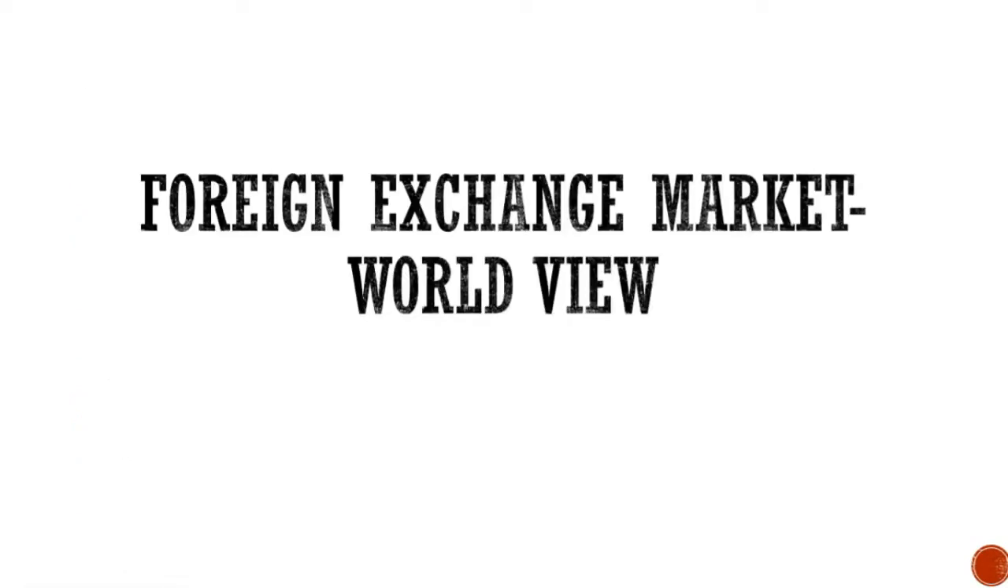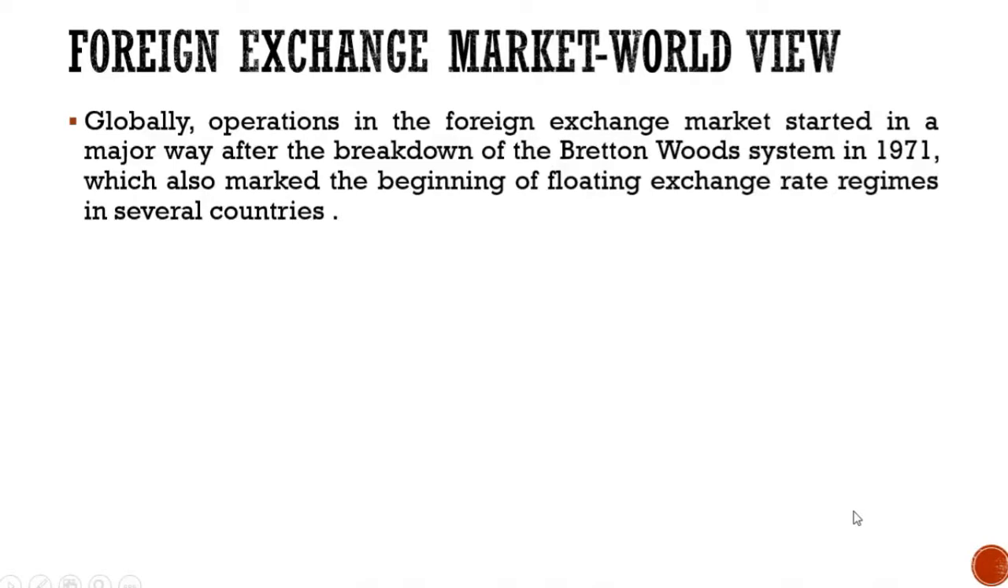Okay, so to start with Module 3, let us first go through the world's view relating to foreign exchange market. As you know, globally, operation in the foreign exchange market started in major ways after the breakdown of the Bretton Woods system in 1971, which also marked the beginning of the floating exchange rate regimes in several countries. Now this was already done in our Module 1 where we went through the Bretton Woods system.